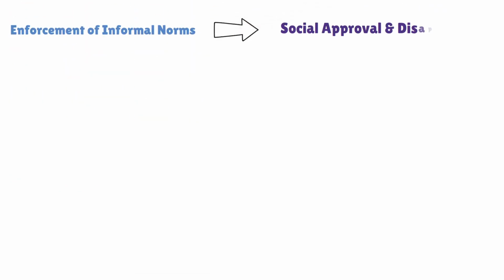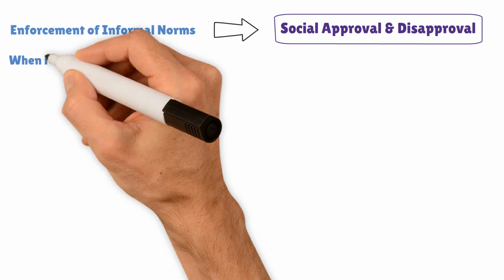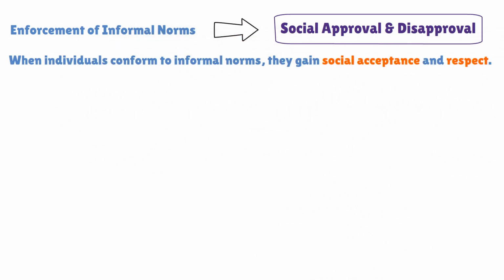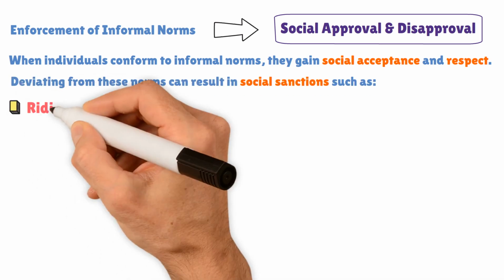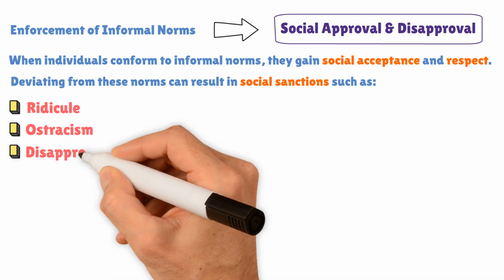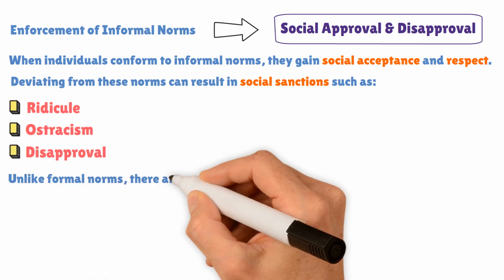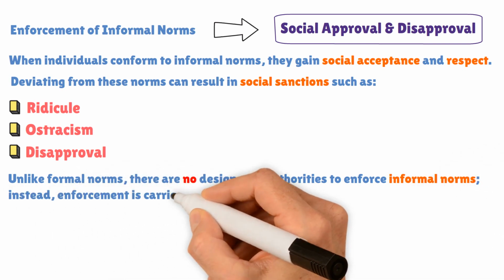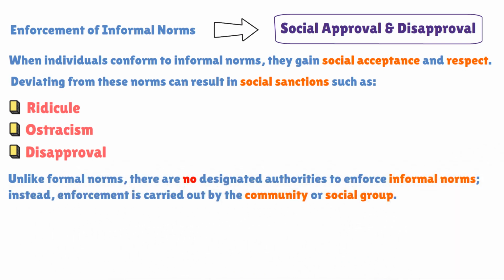The enforcement of informal norms relies on social approval and disapproval. When individuals conform to informal norms, they gain social acceptance and respect. Conversely, deviating from these norms can result in social sanctions such as ridicule, ostracism, or disapproval. Unlike formal norms, there are no designated authorities to enforce informal norms. Instead, enforcement is carried out by the community or social group.